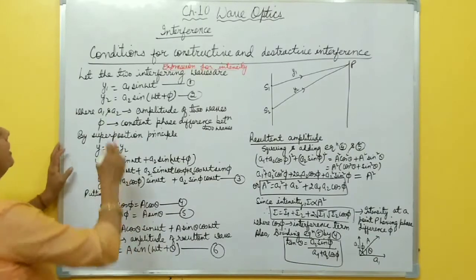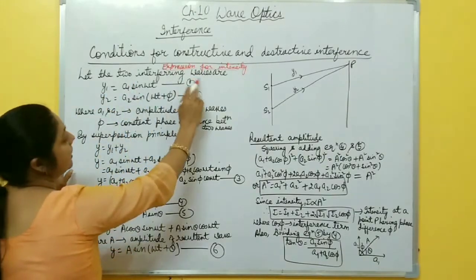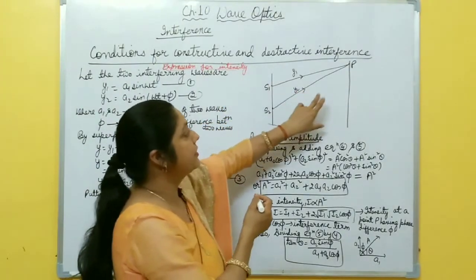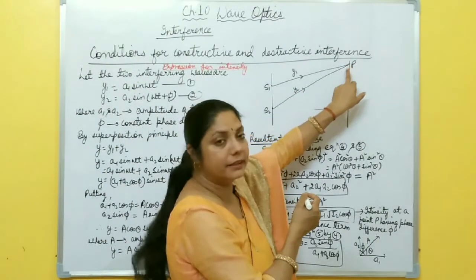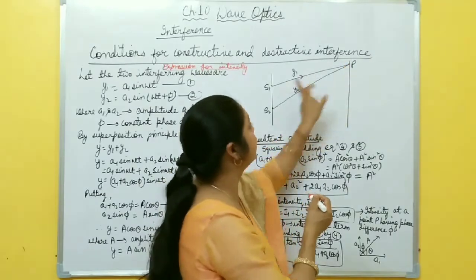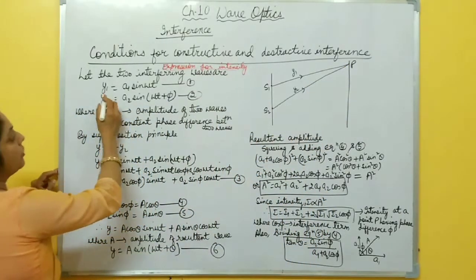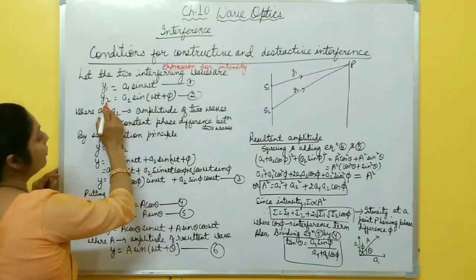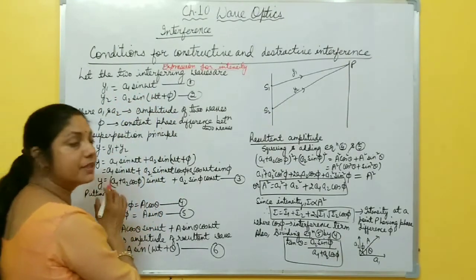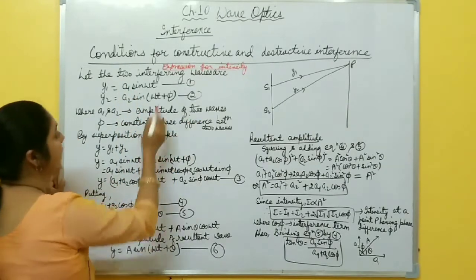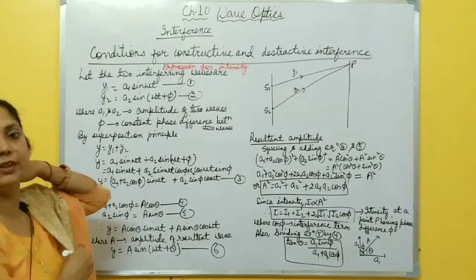So for this, let us suppose that the two interfering waves, the two sources emit waves and these two waves superimpose at this point. Suppose displacement due to the first wave is y1 and due to the second wave is y2. So y1 is a1 sin omega t, y2 is a2 sin(omega t plus phi), where a1 and a2 are the amplitudes of the two waves and phi is the constant phase difference between the two waves.